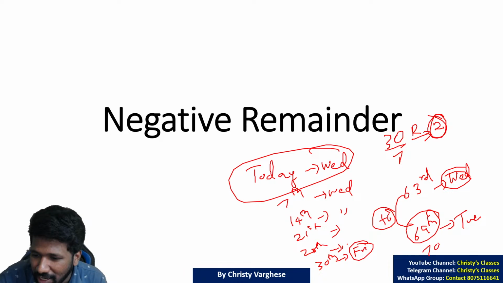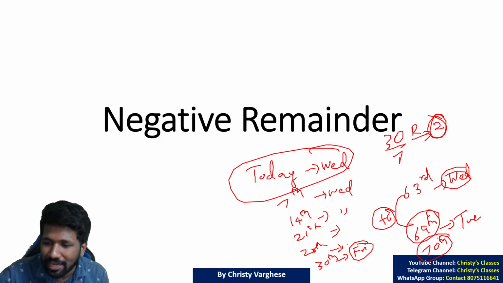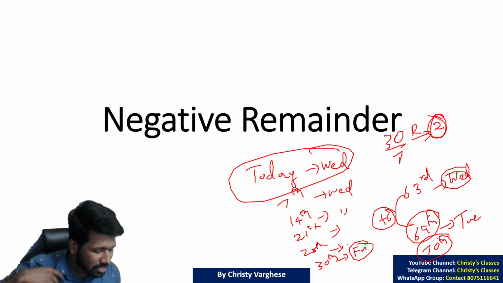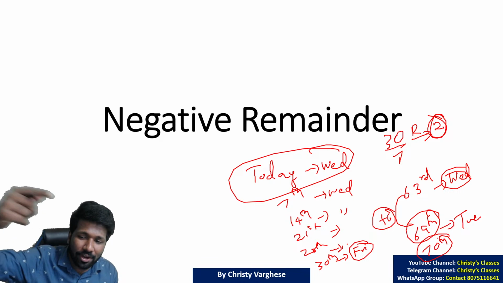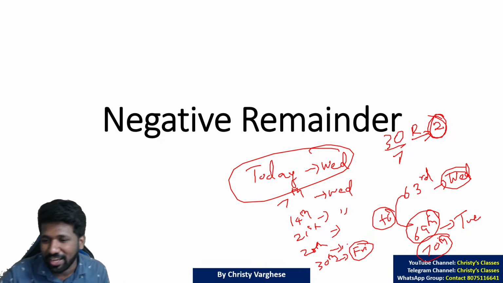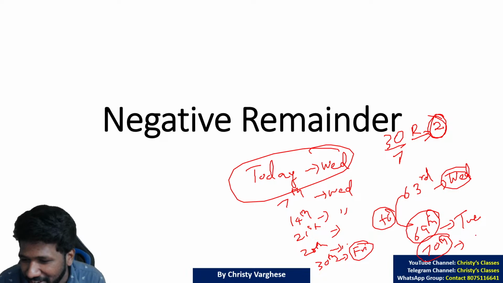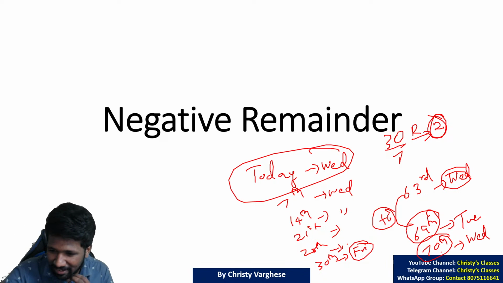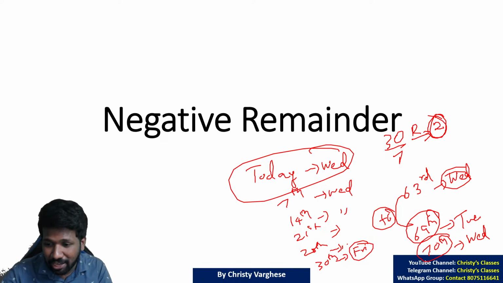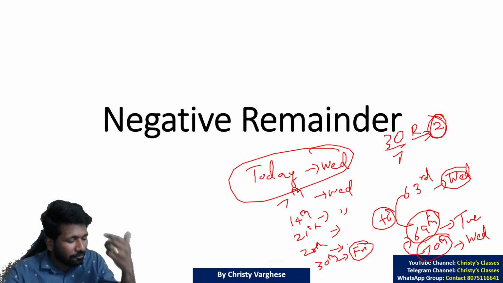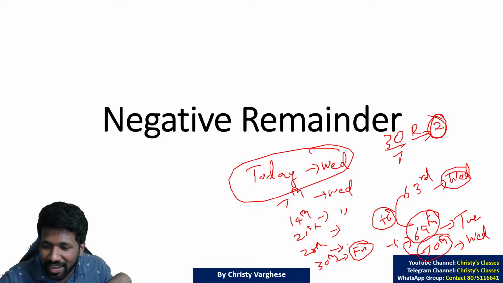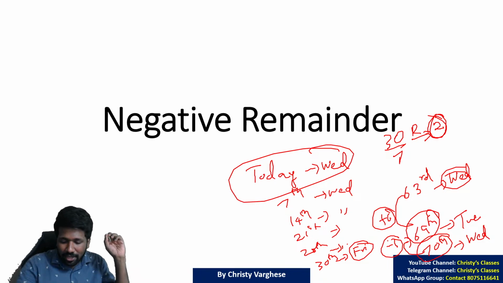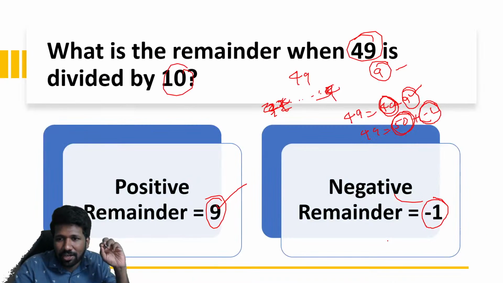Instead, if you use the negative remainder concept, I can think it like I only have 69 days, but what if one more day was there and it is the 70th day? 70 is a multiple of 7, right? So that is a Wednesday. If the 70th is Wednesday, hypothetically we are assuming it, then the 69th will be 1 day before, right? 1 day before means negative remainder is what we are using. Now you understood the relevance of negative remainder.